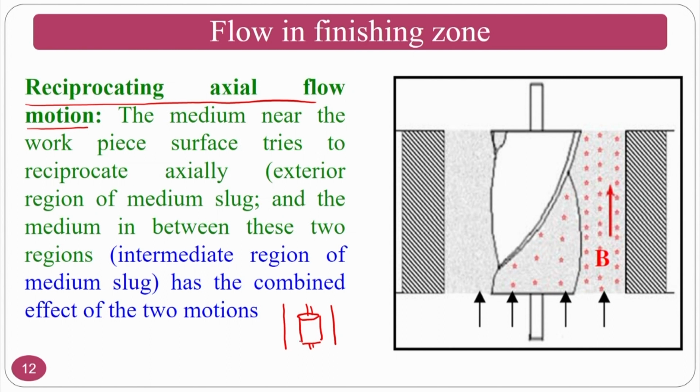If you see the top view, it will be like this. So not only this region, these regions also will flow in a reciprocating way. That means it tries to reciprocate axially, because the influence of the drill bit from its surface towards the workpiece surface will gradually reduce.